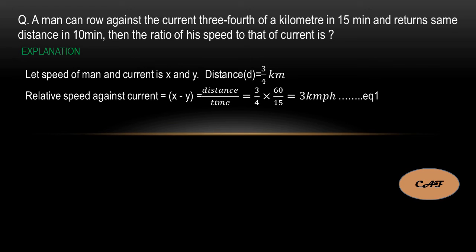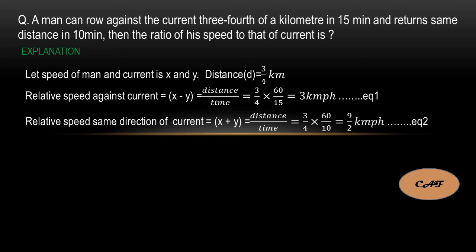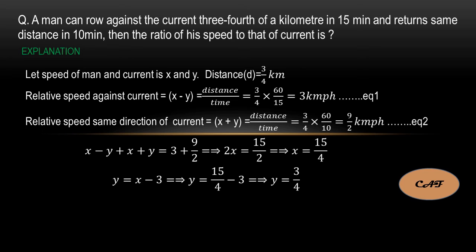Now we will see the same direction. x plus y is equal to distance by time. Same thing, 3 by 4 into, but instead of 15 they gave 10 minutes, so 60 by 10 will come. Finally you will get 9 by 2 kilometers per hour. So you know x minus y and x plus y. If you solve equation 1 and equation 2, you will get both x and y values. First we add, then both y will cancel. You will get x value 15 by 4. Next, if you substitute the x value in equation 1 or equation 2, you will get y value equal to 3 by 4.